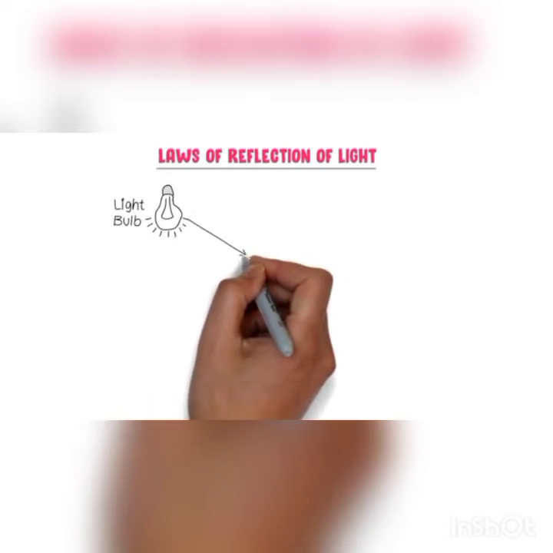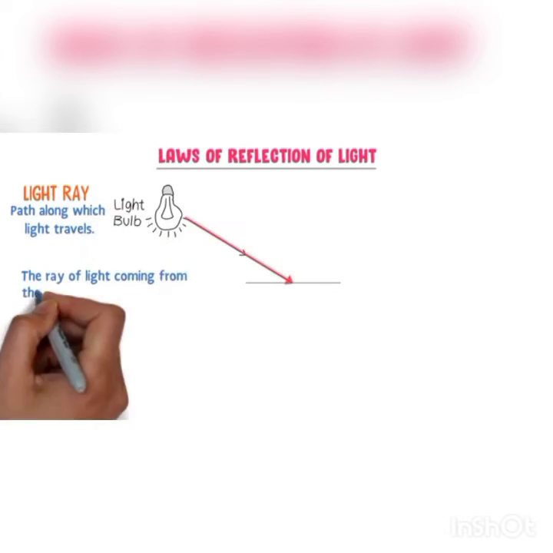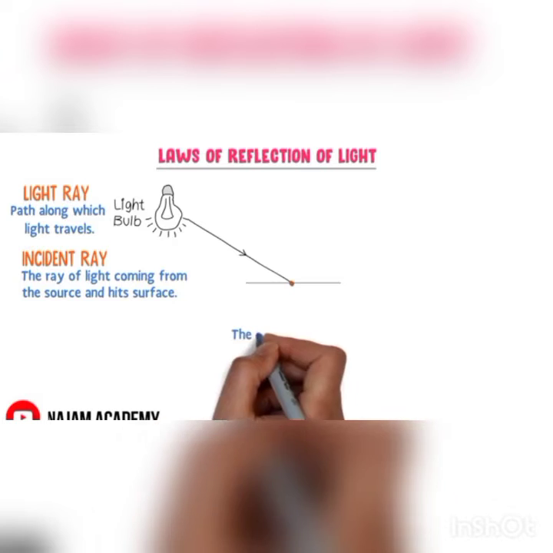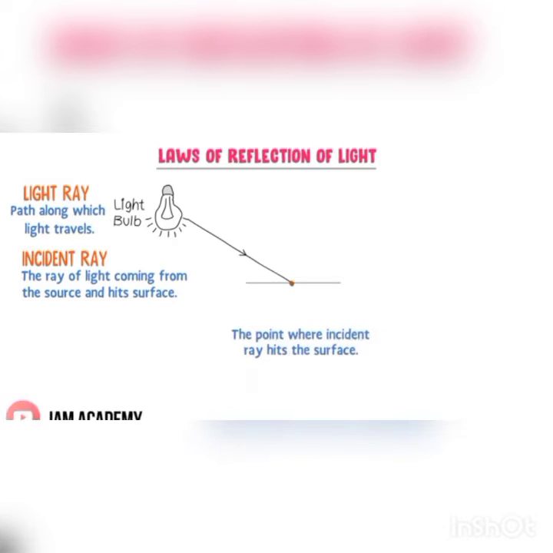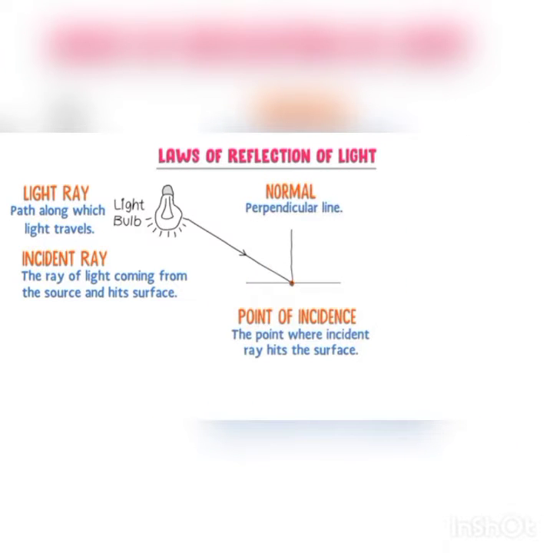Today we are going to discuss the laws of reflection. Consider this is a light bulb, a source of light. The ray of light comes from the light source and falls on a reflecting surface. The path along which light travels is called a light ray. The ray of light coming from this light source is called the incident ray. The point where the incident ray hits the surface is called the point of incidence. When we draw a perpendicular line from this point of incidence, it is called the normal.